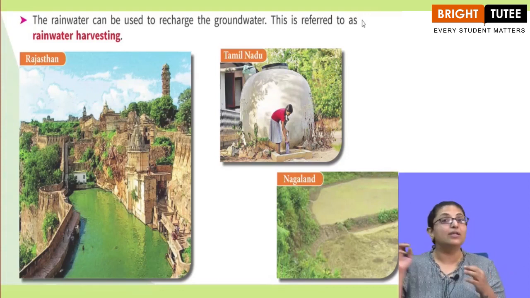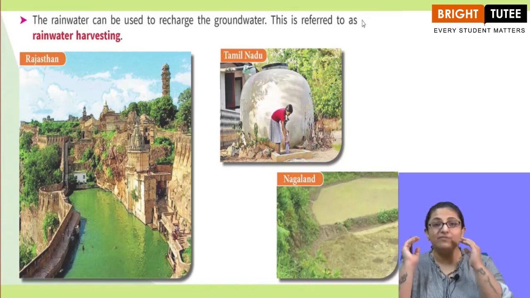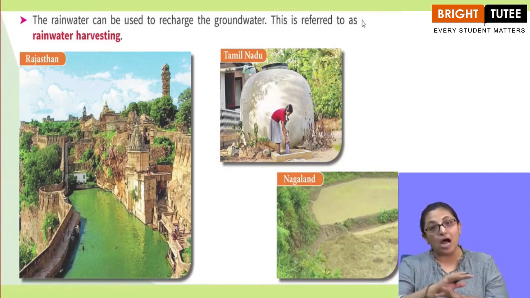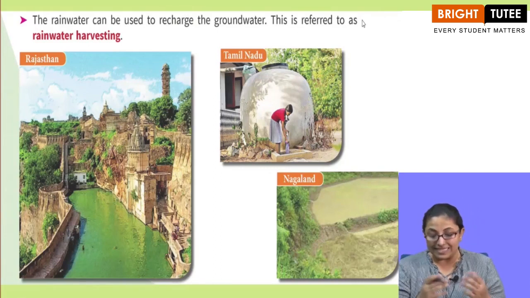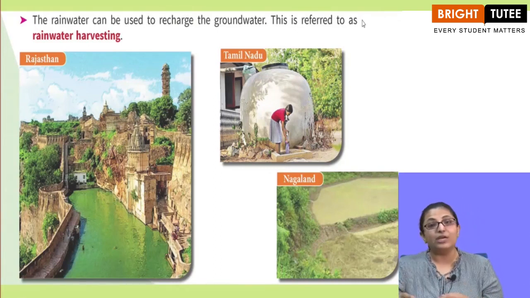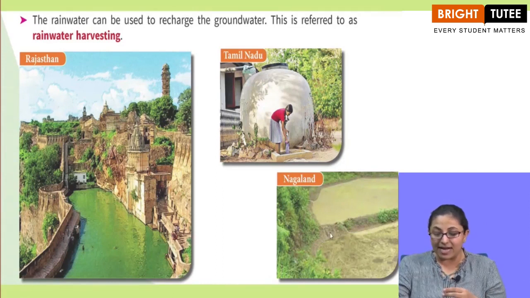But suppose the rain is not falling all the time, right? The rainfall is not happening all the time. So if we store that rainwater, the groundwater can be replenished by it. There are a few examples given here, like the state of Nagaland. They have made this kind of a structure to store the rainwater.